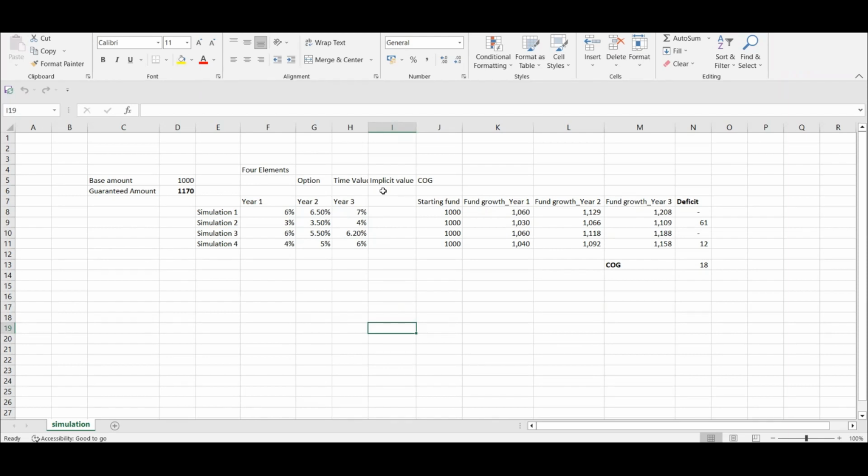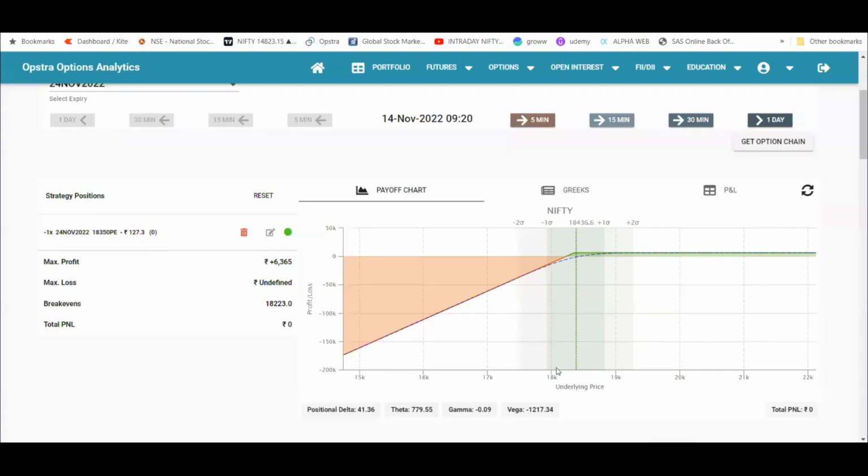But today's video is related to why TVOG is subtracted. TVOG is the time value, and as time progresses, the option seller, in this case the insurer, gains profit. Why does the insurer gain profit? Suppose an option has an expiry of 7 days. 4 days have passed, and the underlying has not crossed that level. Like in this case, the 1170 level, the underlying has not crossed that level after 4 days, and it is trading maybe at 1400. So there is no chance, or very limited chance, that from 1400 it will come below 1170.